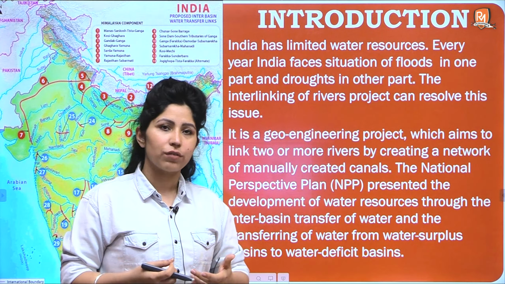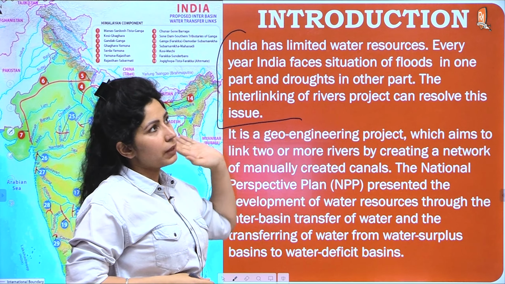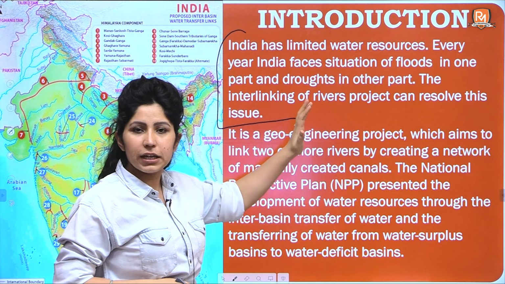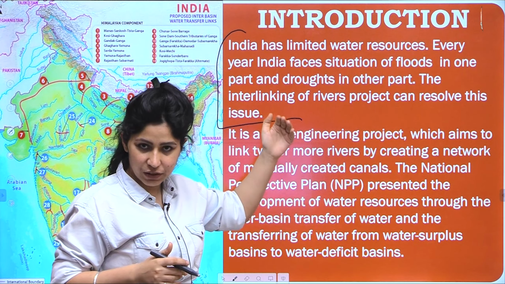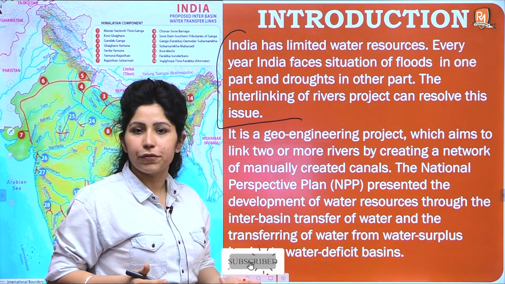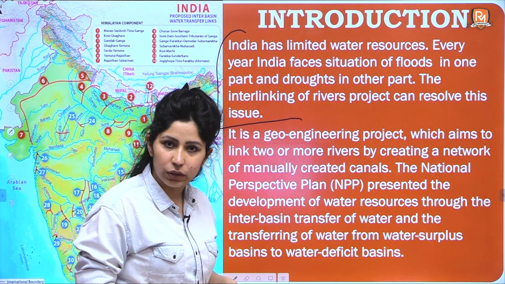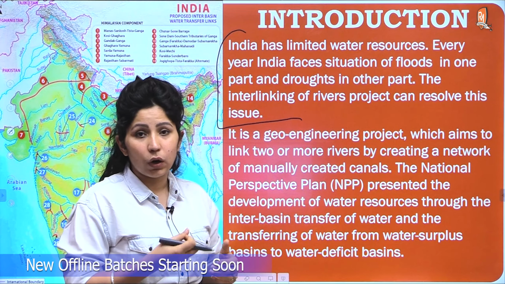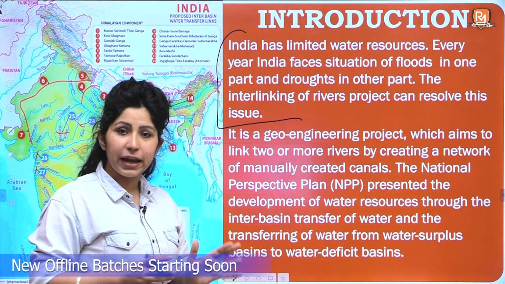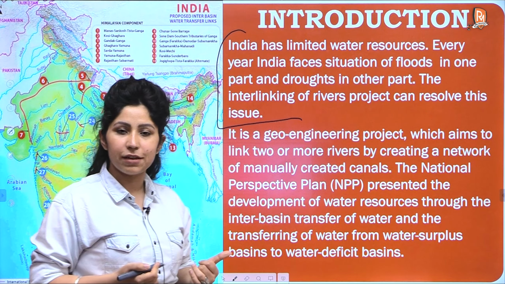So here you've given an identity, you've given a definition, or you've created a space for why interlinking of rivers is necessary. Now what is interlinking of rivers? For somebody who's reading this answer for the first time, this tough term might seem non-understandable. So we'll define what is interlinking of rivers, we'll give its definition.